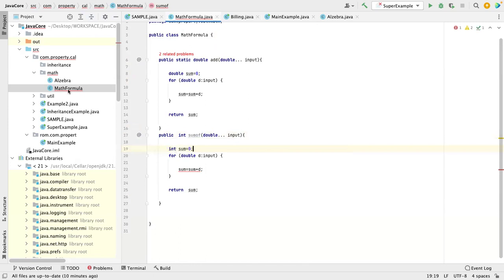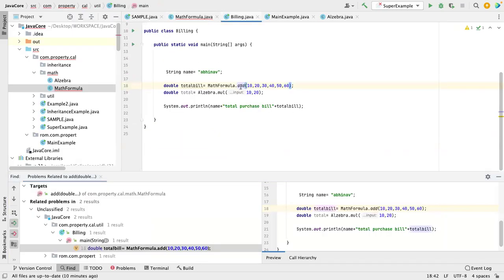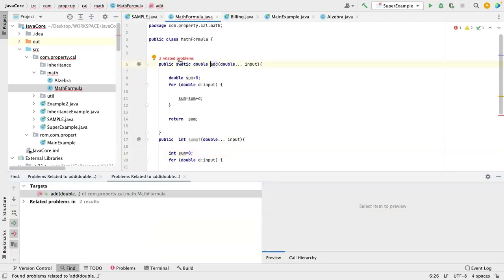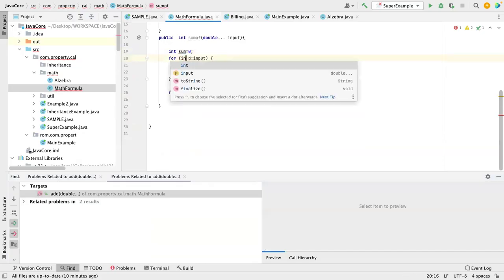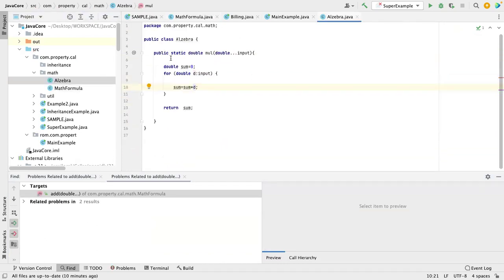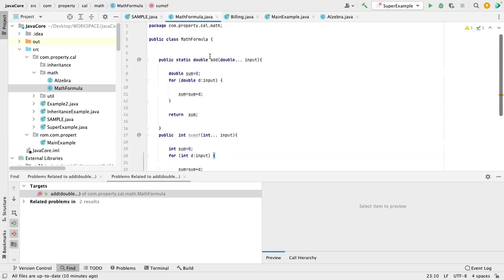Clear? Okay, so now why is this showing an issue? Double add and everything is fine. Why is it showing an issue? Let me make it int sum, here also int. Okay, there is no issue at all. Let me go over there. So now in math formula, how many methods do I have? I have two methods. One is a static method, another one is a non-static method.